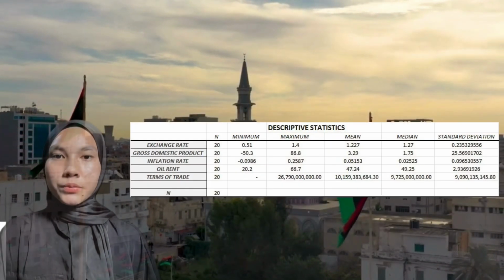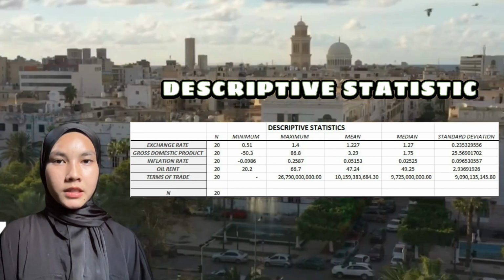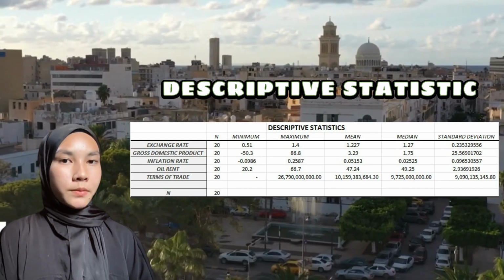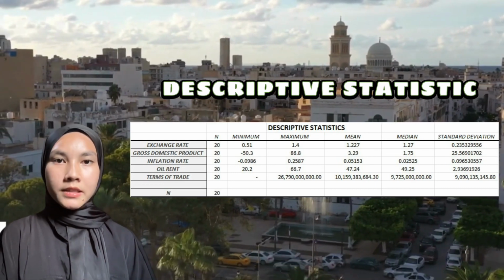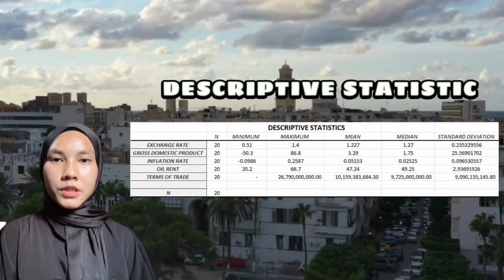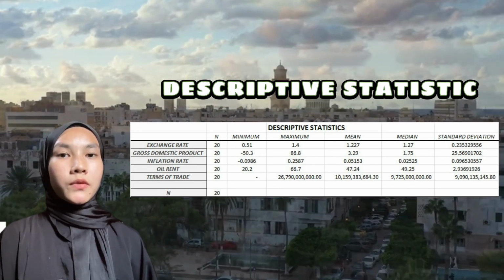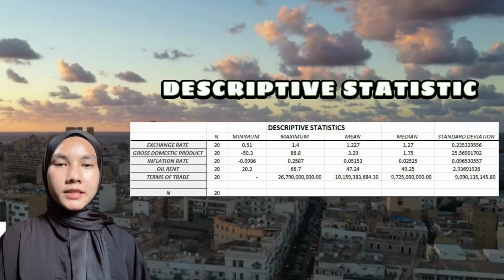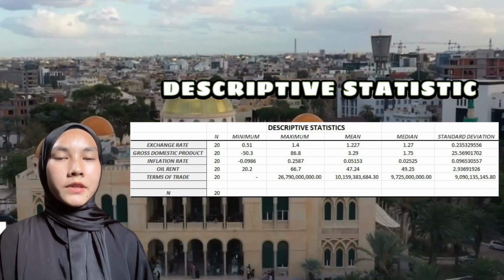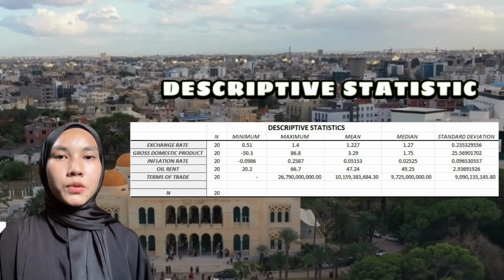Next, I will continue with the descriptive statistics of Libya for the 20 years. Based on the descriptive statistics, the highest mean is terms of trade with 10,159,383,684 and 30 cents. Meanwhile, the lowest mean is inflation rate, which is 0.0515. Next, we move to the median of the Libyan dinar. Based on the data, the highest median is terms of trade with a value of 9,725,000,000, while the lowest is inflation rate with 0.02525.